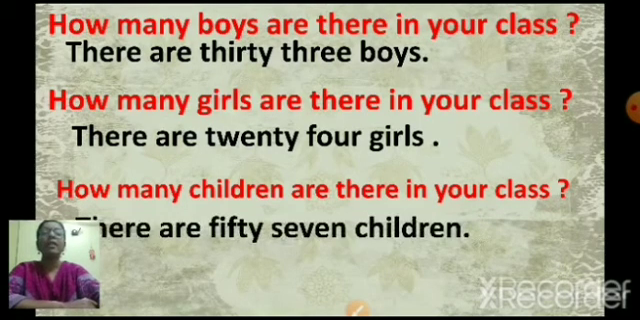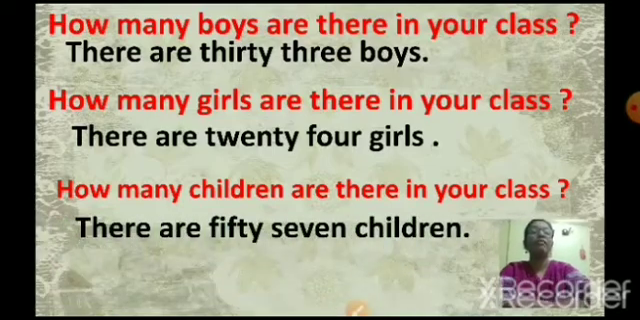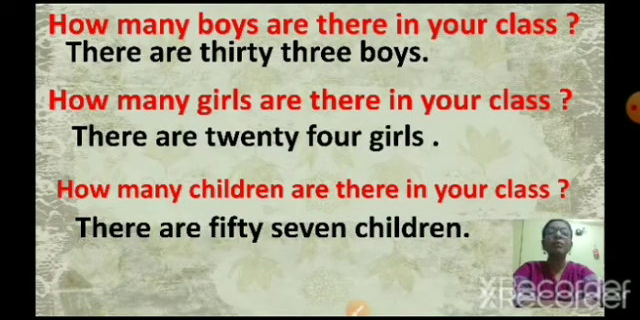Like there are 57 children. So suppose there are 57 children in your class. You will say there are 57 children. Okay. Suppose there are 60 children in your class. So what will you say? There are 60 children. Understood? Move to the next one.